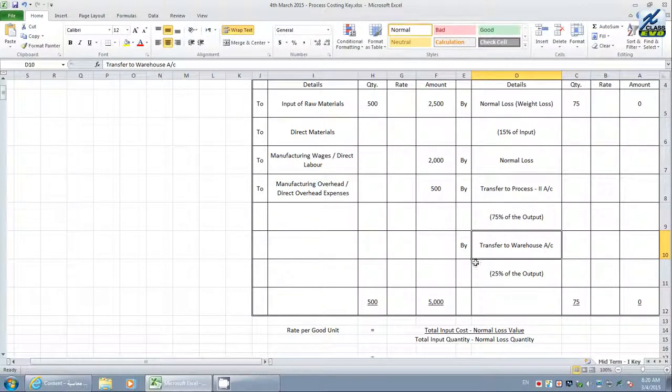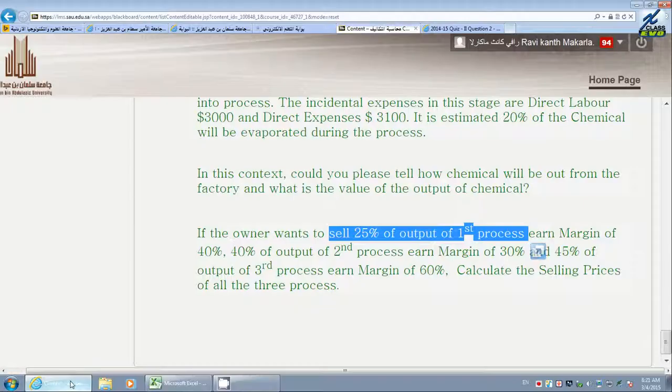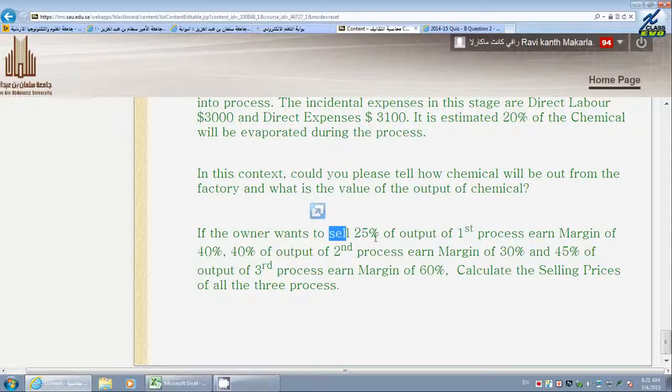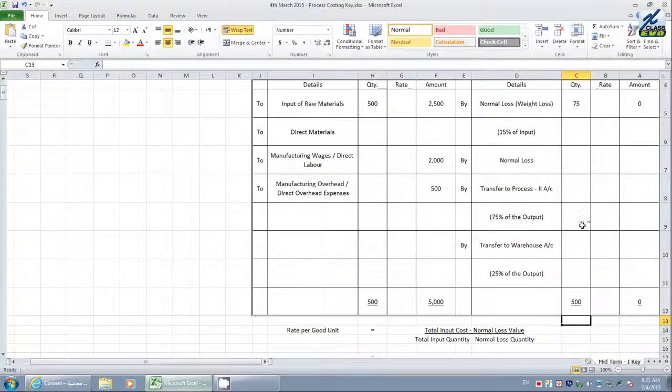Okay, let us see here. The total value is 500 and therefore we take the total as 500 itself. Next, how much value is to be transferred to the next process? It is very clearly specified. The owner wants to sell 25% of the output of the first process to earn a margin. Margin we will discuss later. First, let us see how much he wants to sell. 25% he wants to sell. Therefore, we have to specify transfer to warehouse is 25% and transfer to next process is 75%.